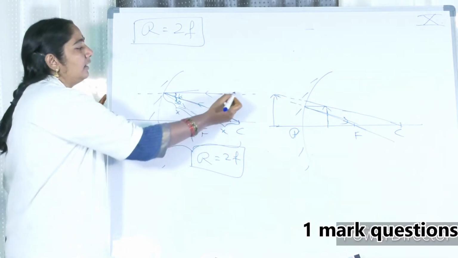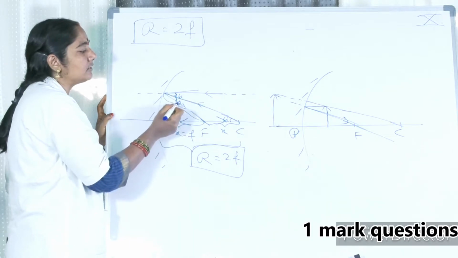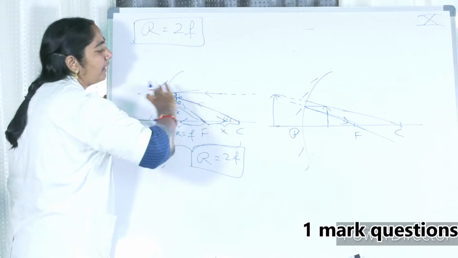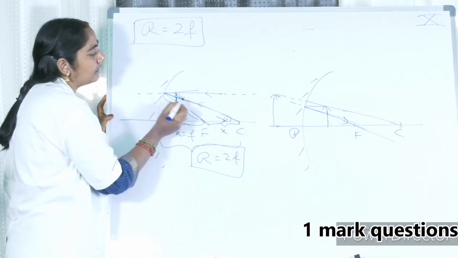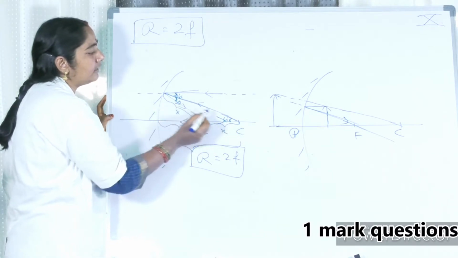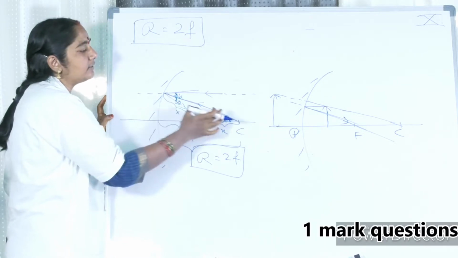Simple derivation: a parallel beam goes through the principal focus. The angle of incidence and the angle of reflection are equal. These two lines are parallel and this is a transversal, so the alternate angles are equal.